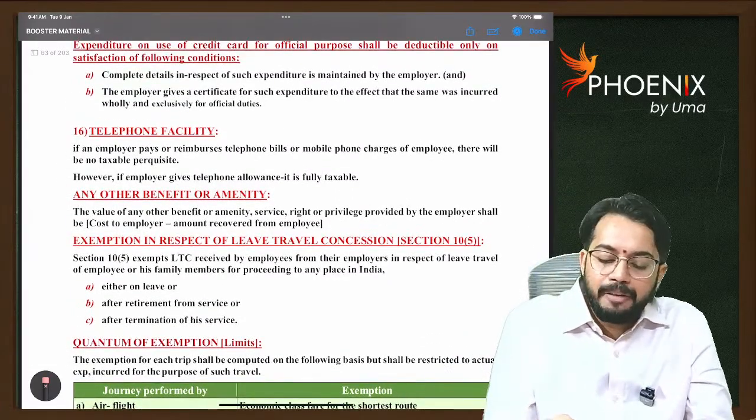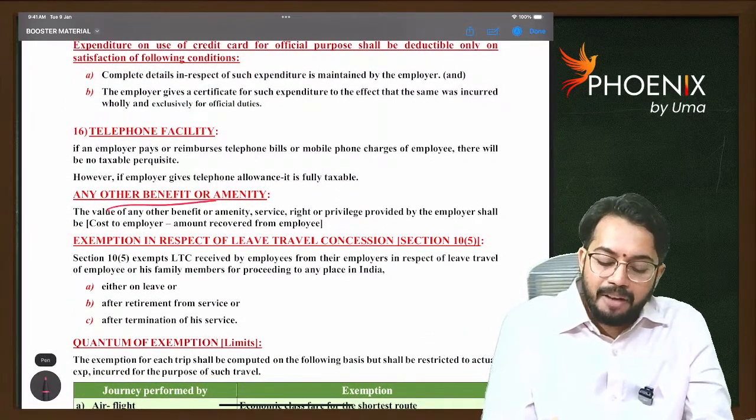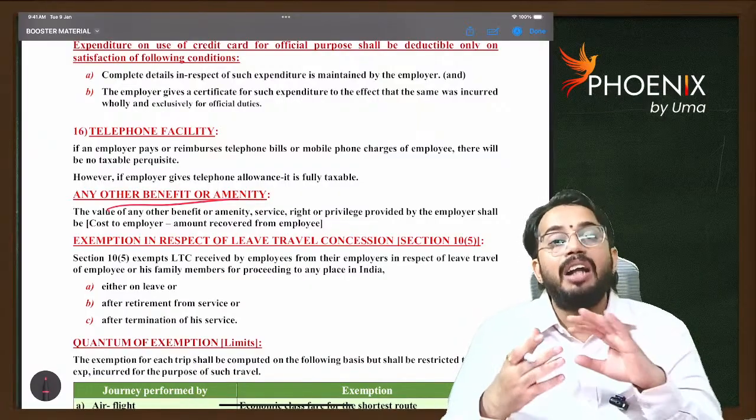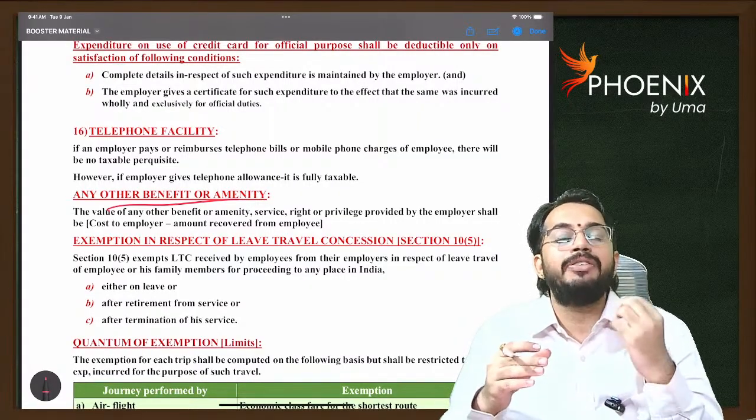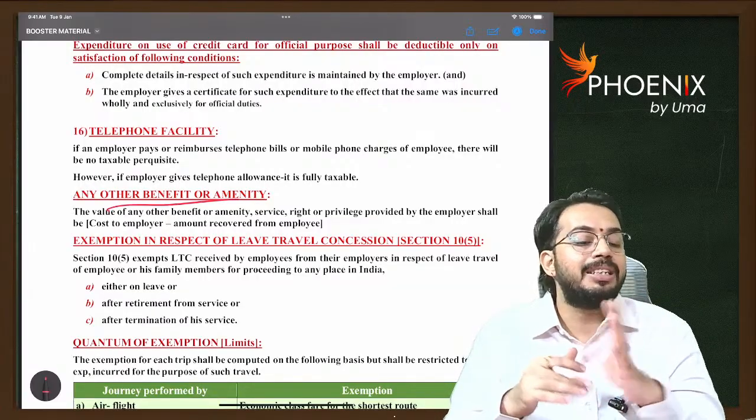If any other benefit is provided, we have discussed the 16 benefits now. Other than the 16 benefits, if any other benefit is provided, then whatever the actual cost of such benefit is, that is taxable to the employee.